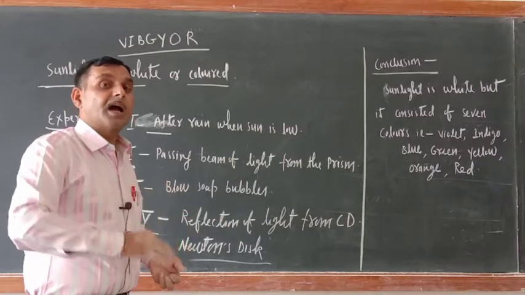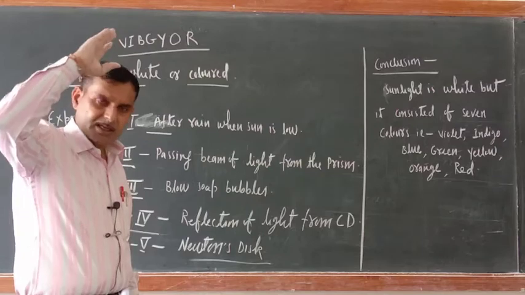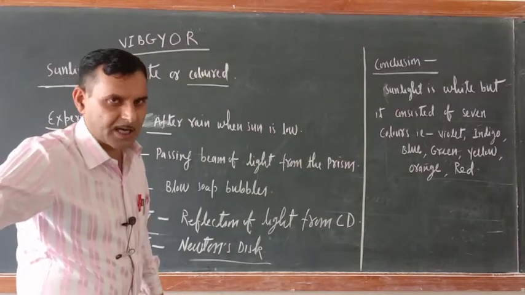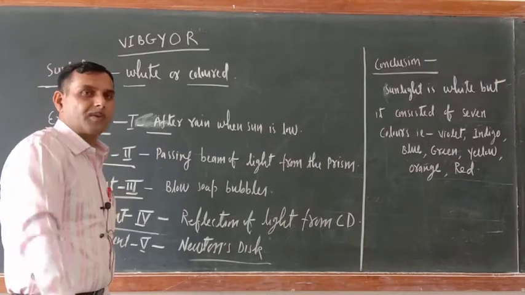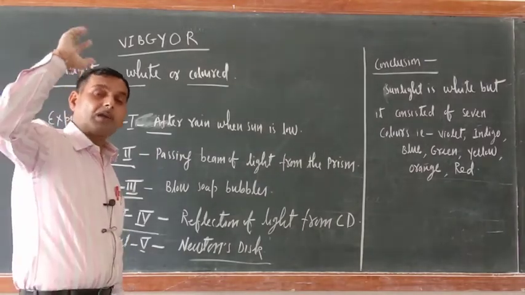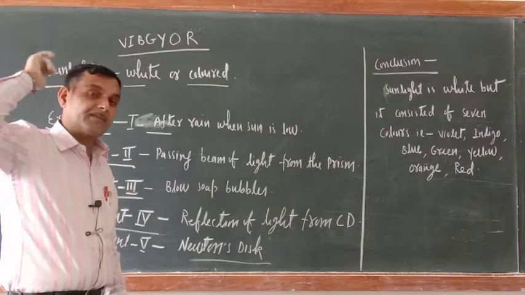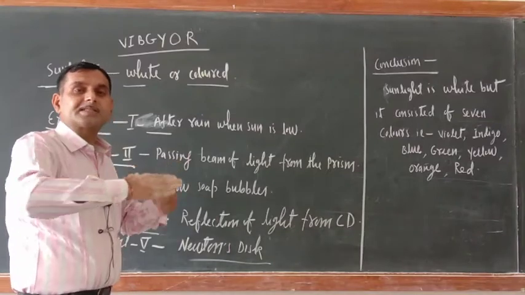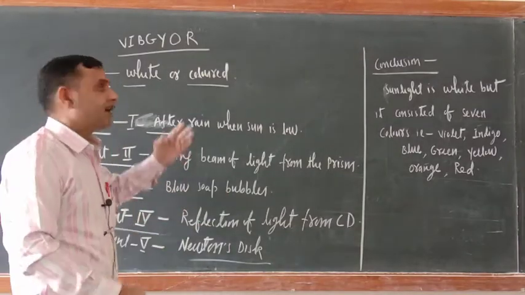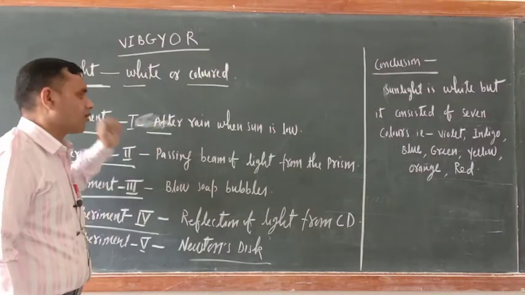Dispersion means splitting into 7 colors. In the sky so many water droplets are there, and all of them act as small prisms. When sunlight passes through those droplets, it is split into 7 colors, and those 7 colors are visible in the form of a rainbow.